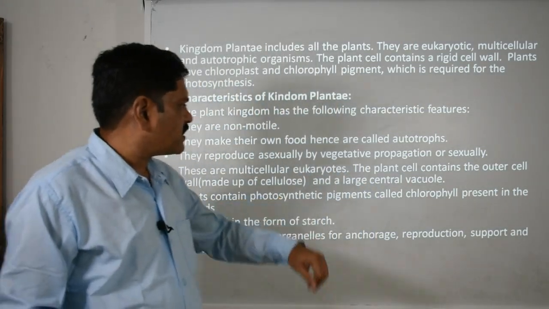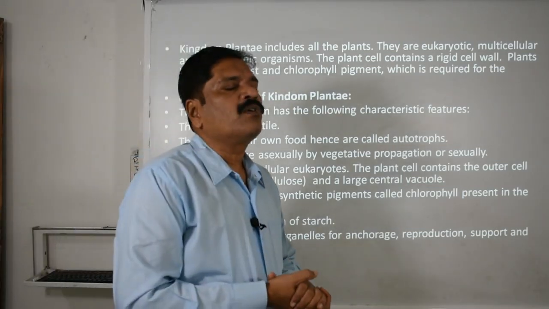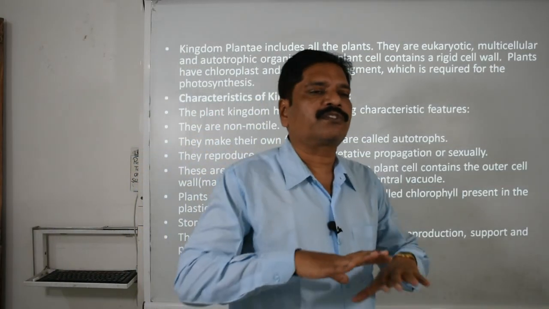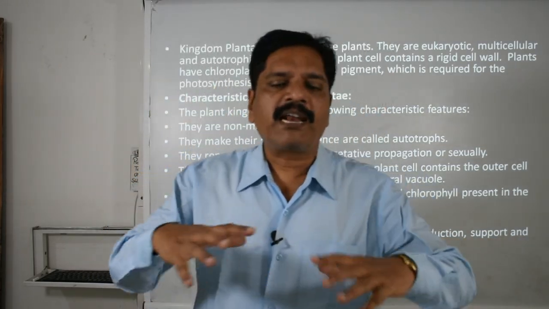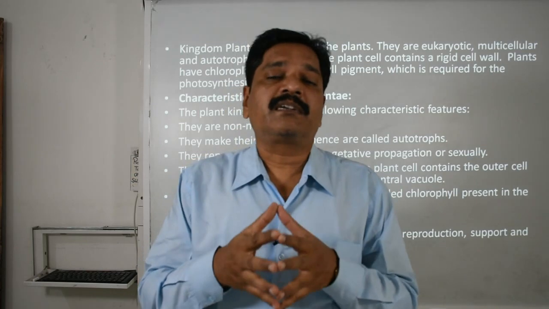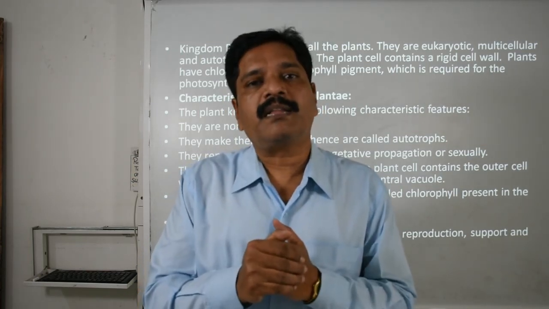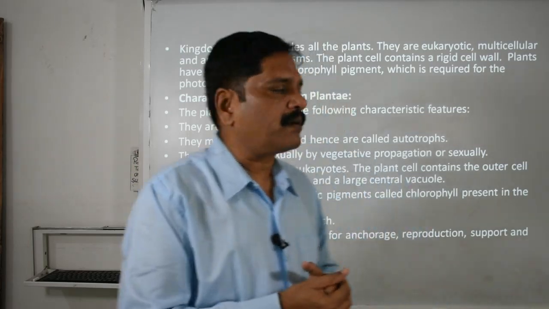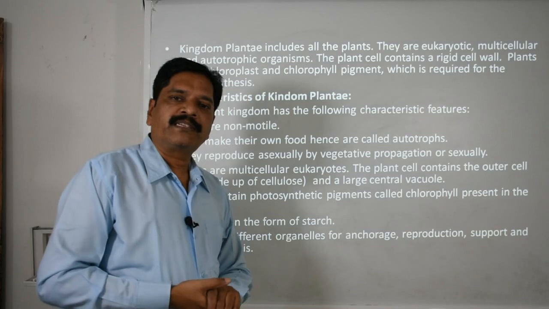Now, the plants contain photosynthetic color pigment, as we talked about earlier. What is the speciality of this? It is not directly suspended in the cytoplasm. It remains inside a double membranous organelle, that is the chloroplast, remember. And the stored food is in the form of starch.